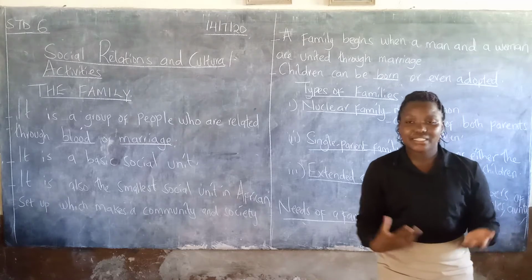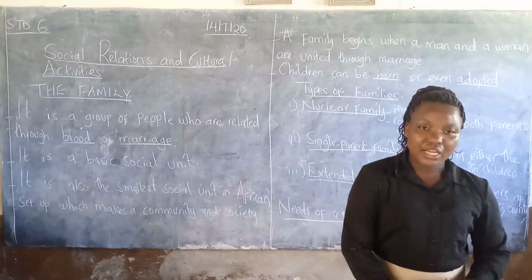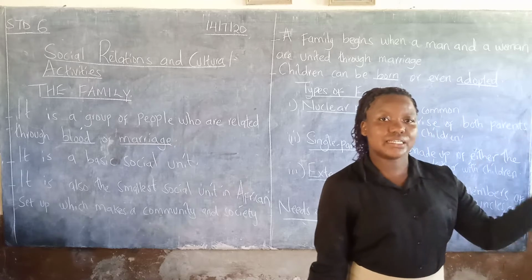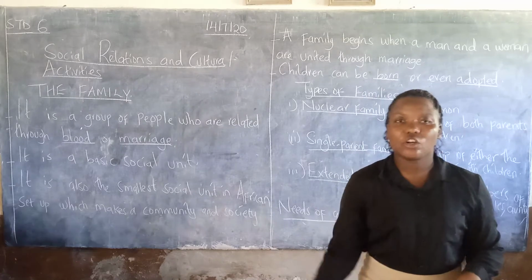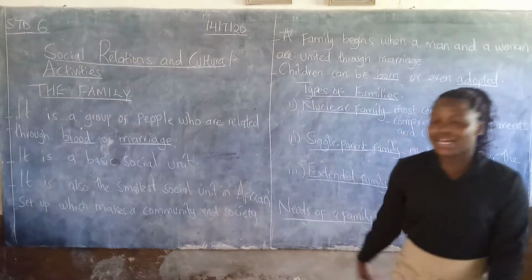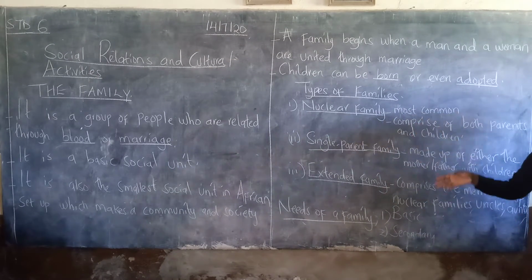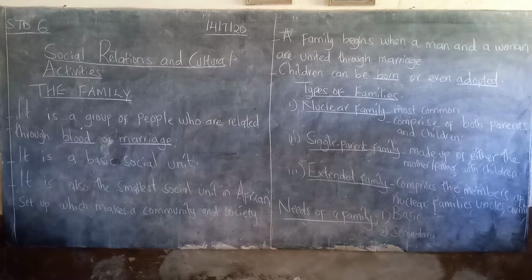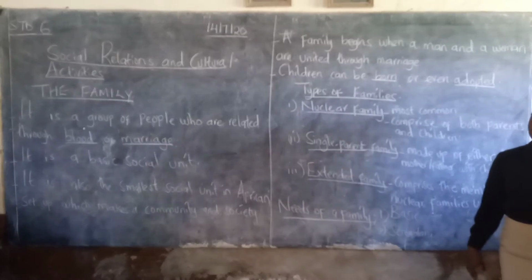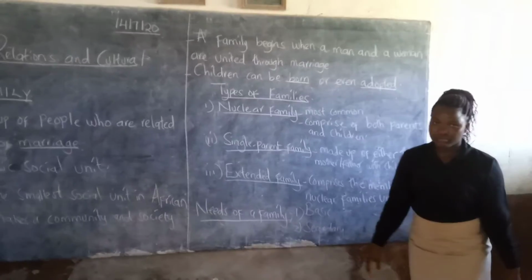An extended family comprises nuclear families plus grandparents, uncles and aunties. So these are the main types of families: the nuclear, the single parent, and the extended family.